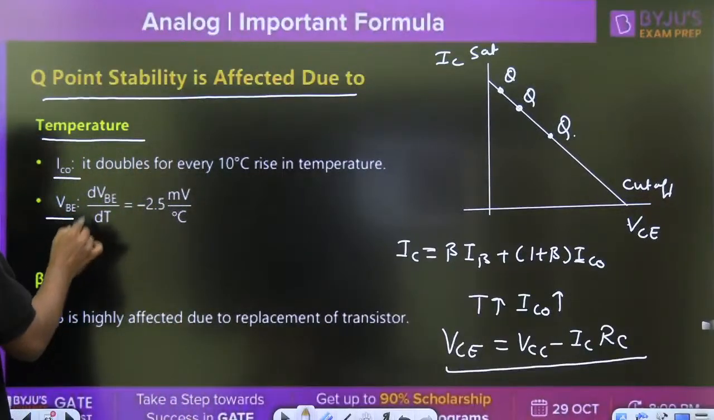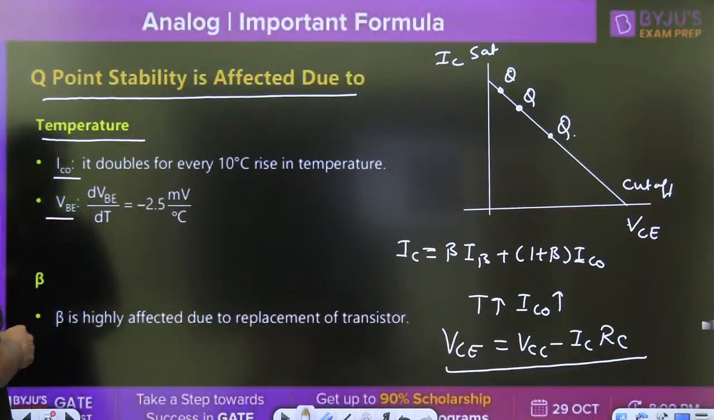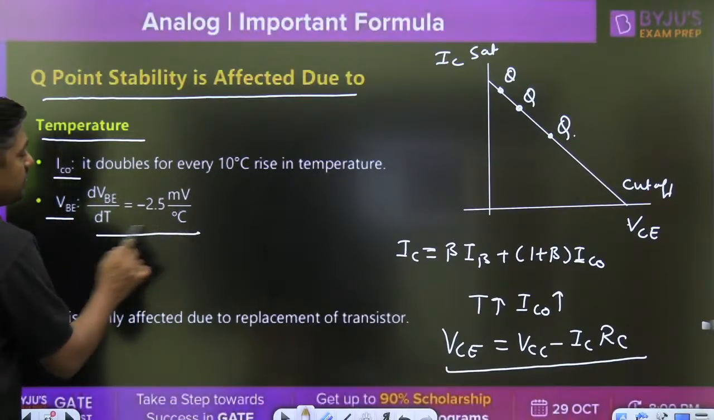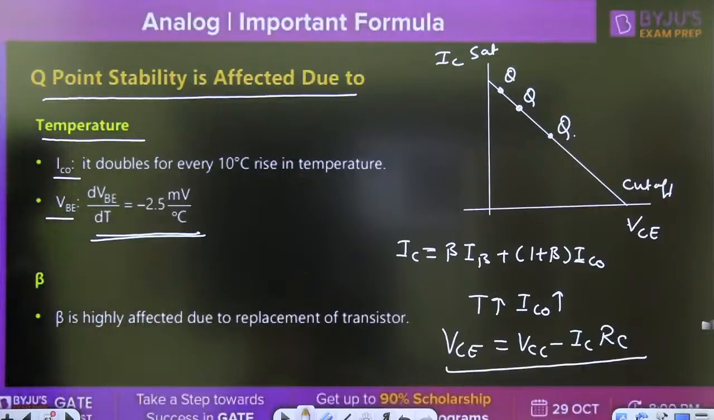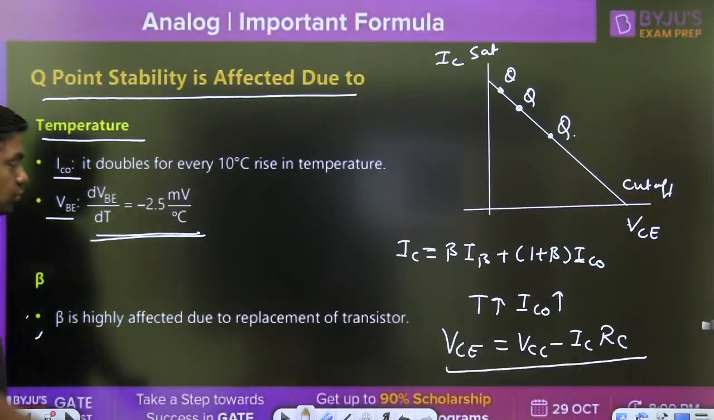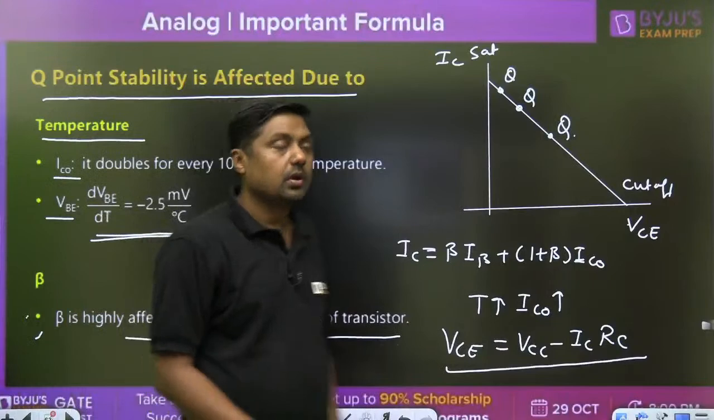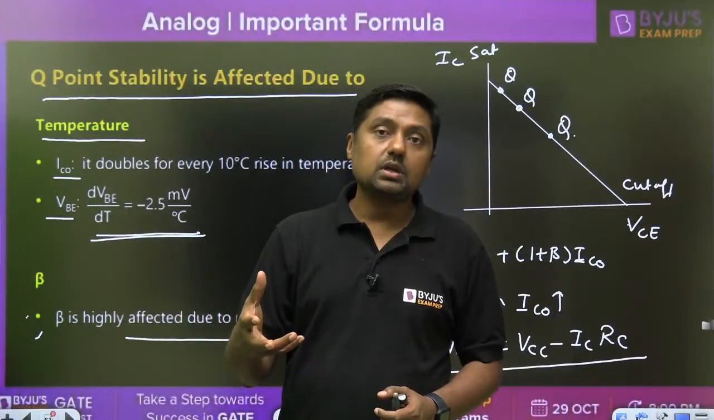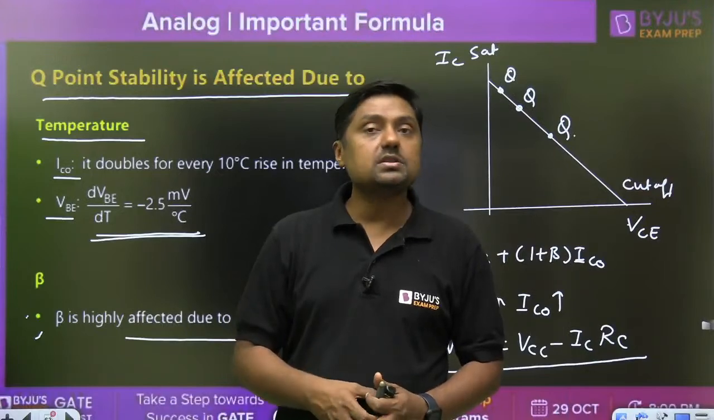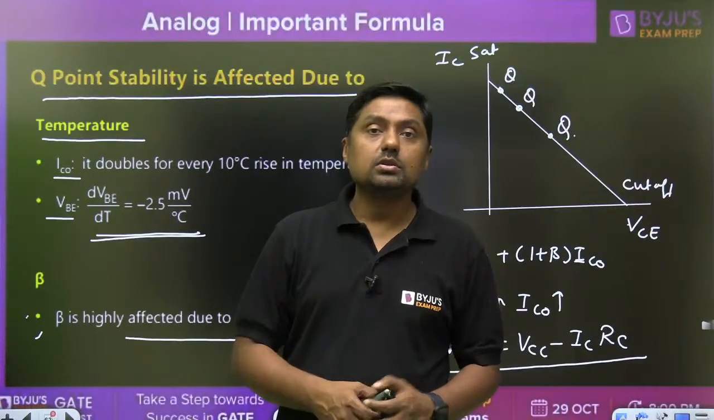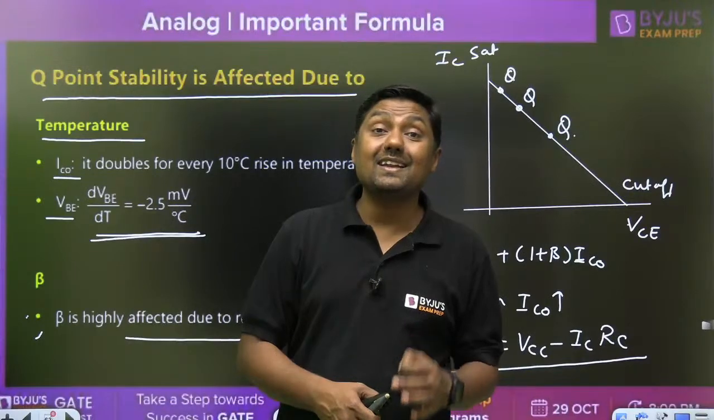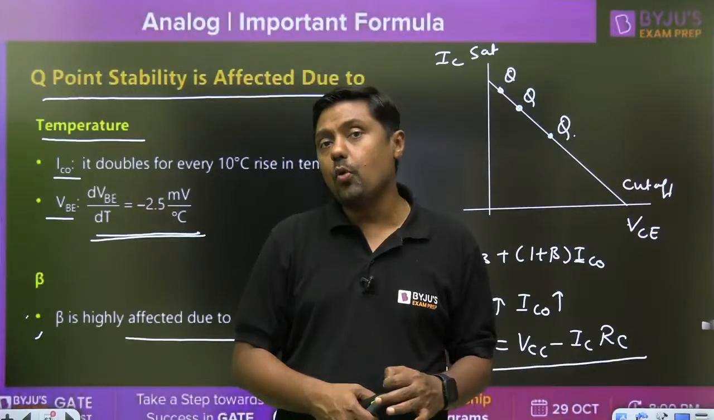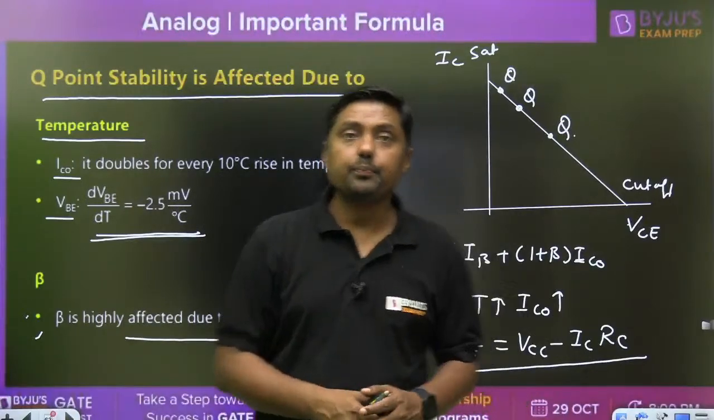The second problem is VB. It also changes with temperature. What is the rate of change? dVB by dT is minus 2.5 millivolt per degree centigrade. Or beta is highly affected due to replacement of the transistor. When we are changing the transistor, then beta is highly affected. That is a very, very important point for Q point stability.